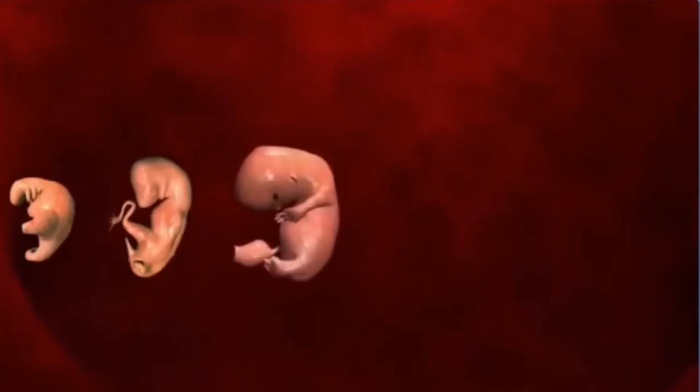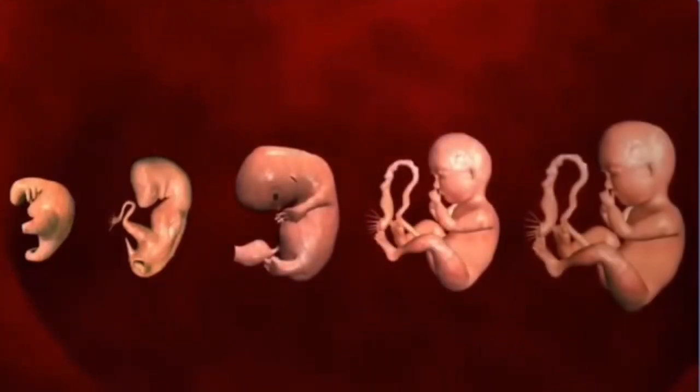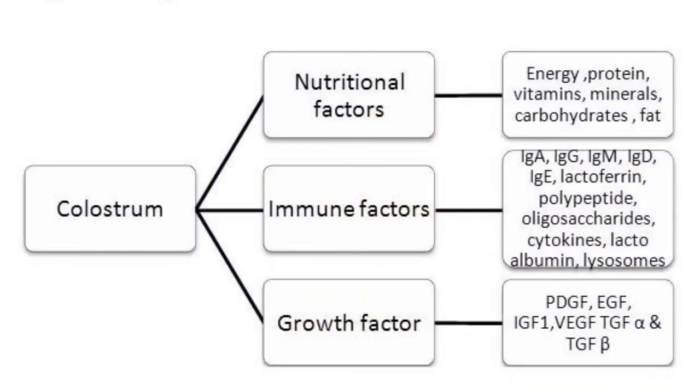Now colostrum is a kind of yellow color milk that you can see. It is said that the baby should have colostrum, that is, during the first 3 months of the lactating period, the baby should have the mother's milk. Why? Because it is very essential, because in this milk there are a lot of antibodies, which will build the baby's immune system or immunity, because the baby does not have good immunity right now. So to build better immunity, we have to provide the baby the colostrum milk, which only a mother can provide.